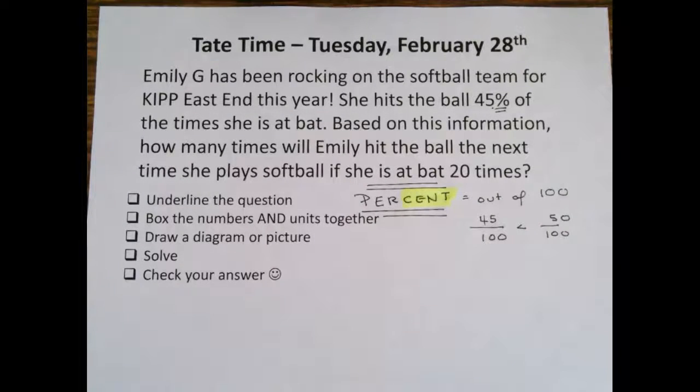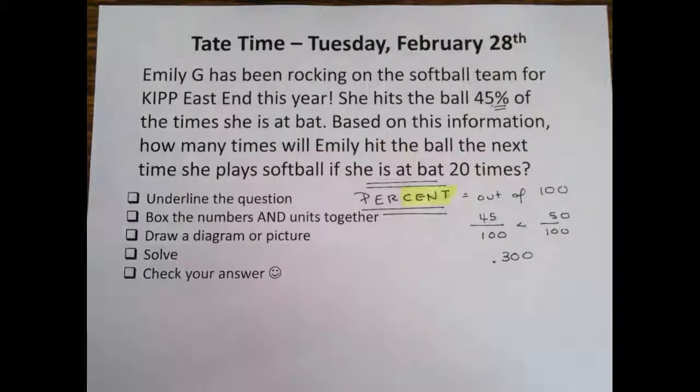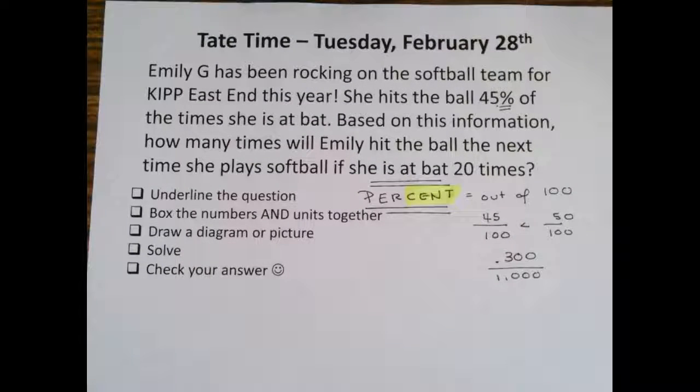So she's a pretty darn good baseball/softball player. Most big league players only hit about .300. If you're a 300 hitter, that's pretty good. And 300 means that you hit the ball 300 out of 1,000 times. That's what that batting average means.